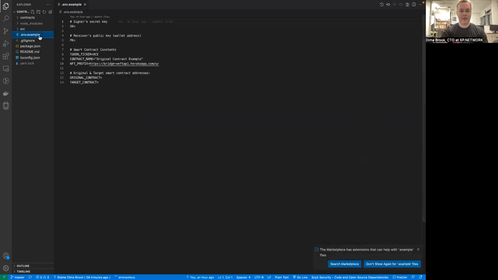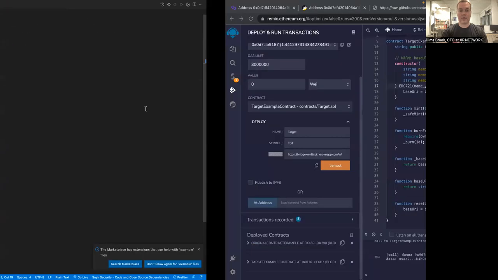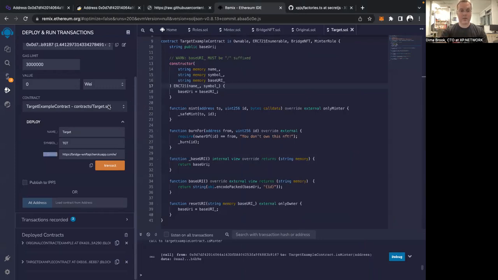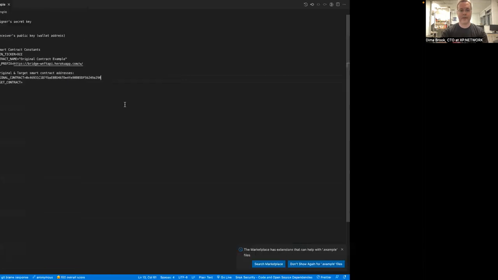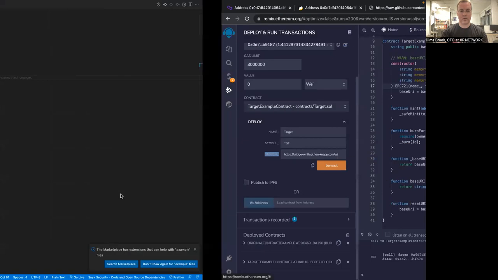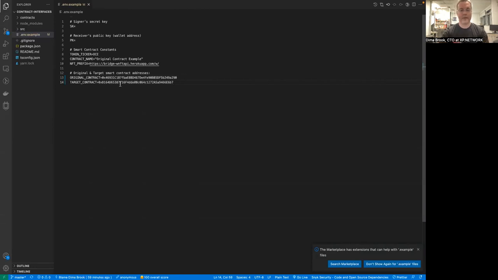So the next step here would be to provide all the necessary variables for the project here. Again, we have original contract and target contract. Those are the addresses of the contracts that we just deployed. So we can go back to Remix. And this is the original contract. Let's copy its address and place it here. Let's go to the target smart contract and place its address here. Okay, I've already populated the contract name and ticker and NFT prefix in advance. It's already part of the repository, so you don't have to bother about it.